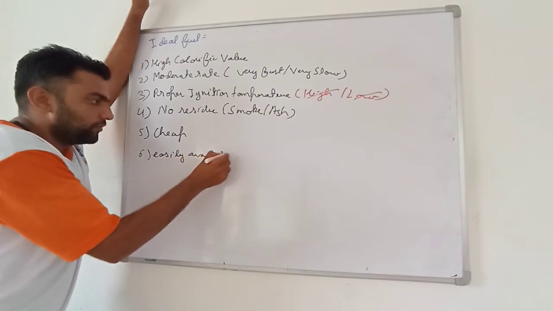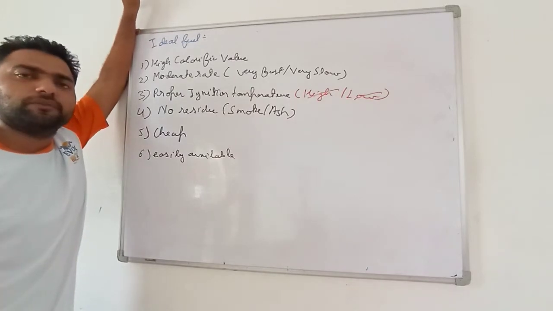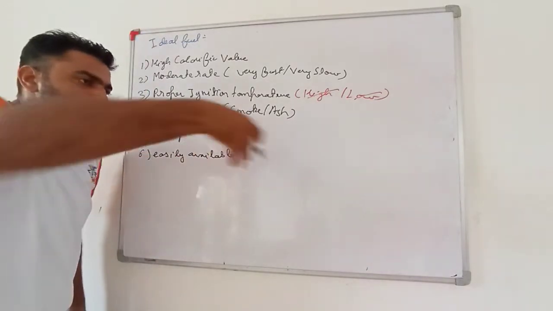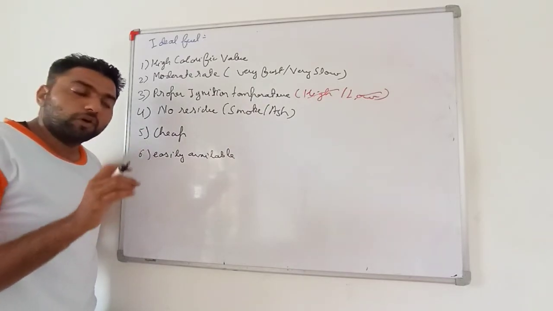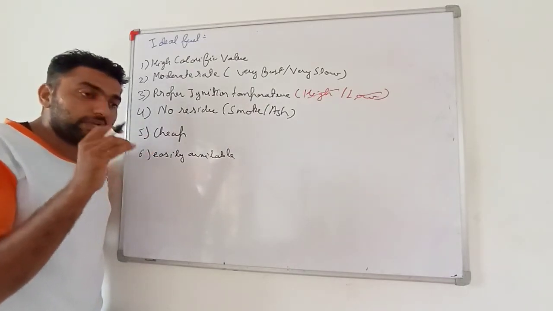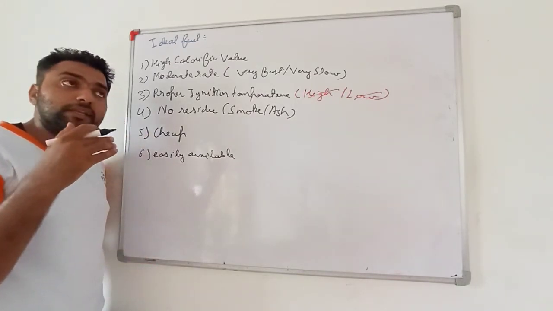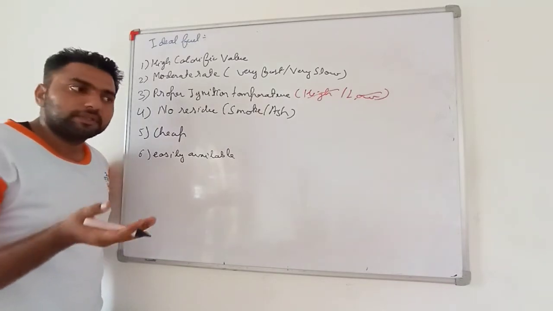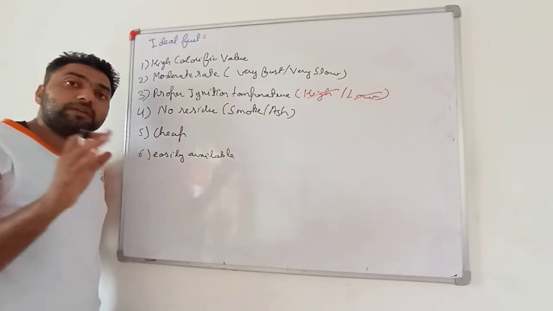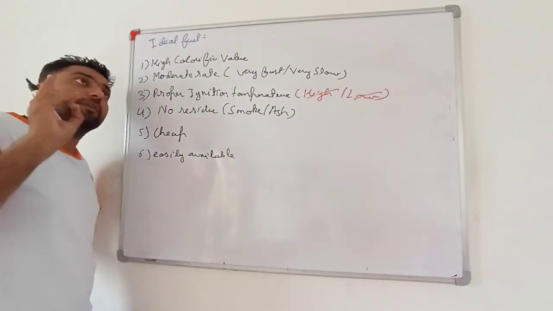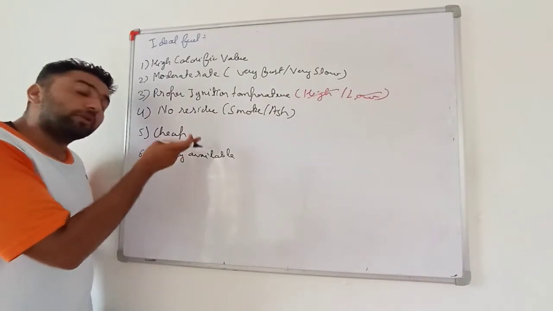It must be easily available. For example, if I am lost in a forest, I will have no tension. Why? I have fuel wood, which is very easily available at each and every place. If I am going on a highway and all of a sudden I come to know my petrol is about to finish, then I will have tension about whether there is any petrol pump or not. If a petrol pump is easily available, then I have no issue. But if I come to know one petrol pump is 30 kilometers behind and one is 50 kilometers ahead, it will be a tension for me. Why? My petrol is not available to me.